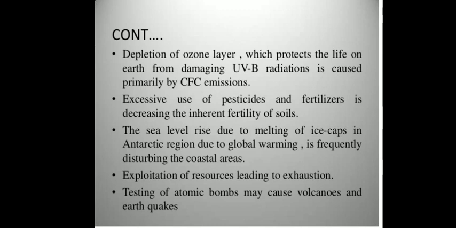means due to excess use of pesticides and fertilizers, there is a decrease in the fertility of soil. Technology has developed different types of fertilizers to increase the crop yield, but the fertility of soil has been decreasing day by day. Due to the use of various nuclear power plants, UV radiations are released in the environment,